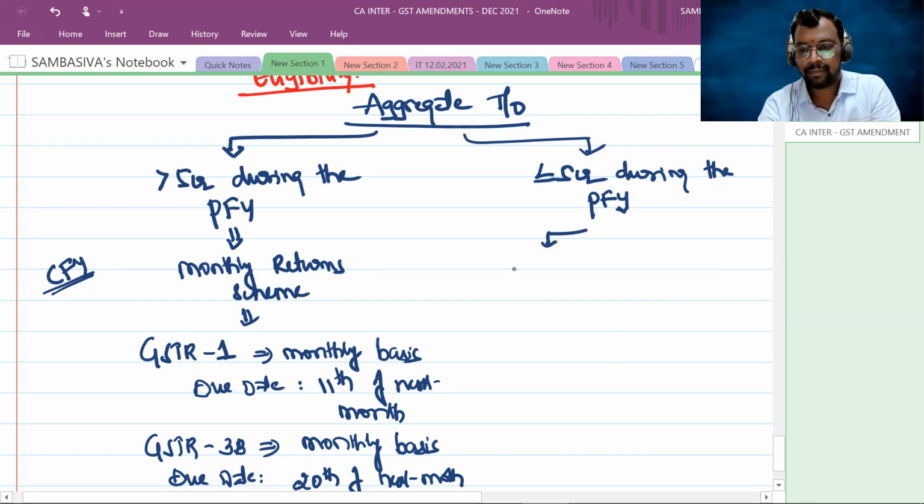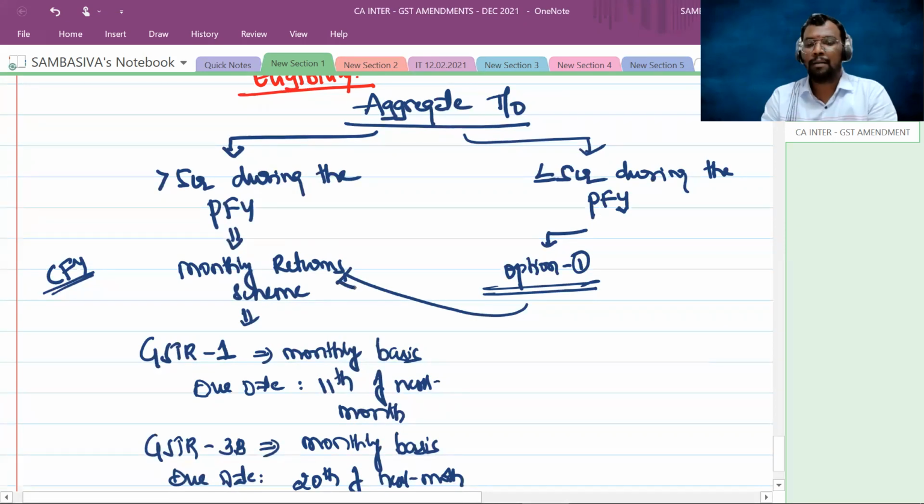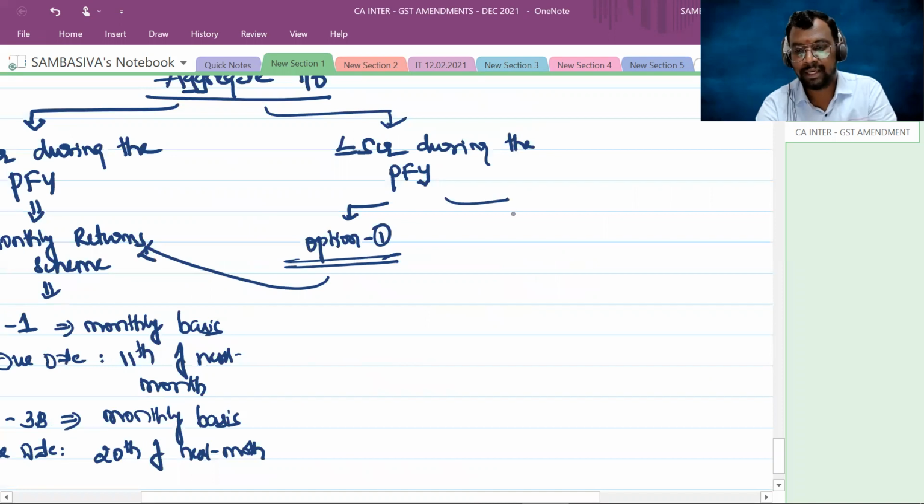Option 1, you can choose the same monthly returns scheme. Option 2 is the quarterly return monthly payment scheme, QRMP.